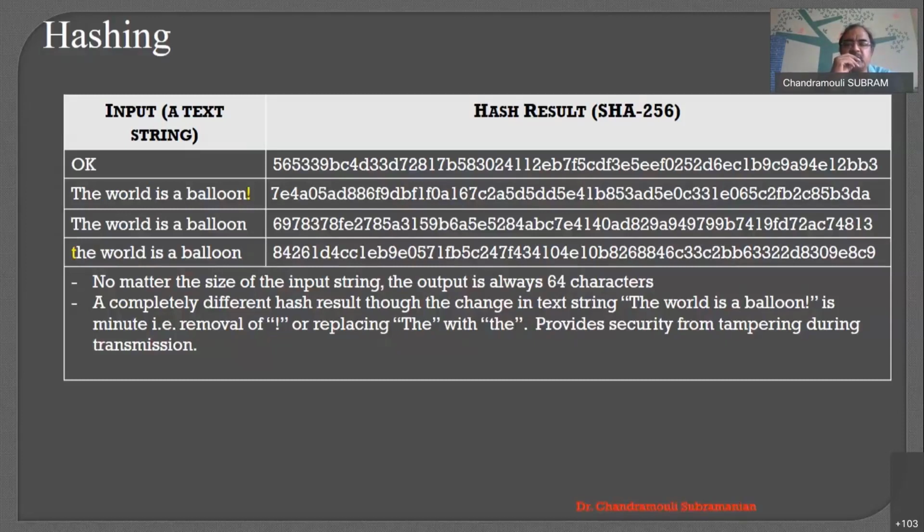Even, if you know programming, even a whole program can be given as an input. An object can be given as an input. A class can be given as an input. A string can be given as an input. Text can be given. A number can be given, right? Anything can be given as an input, but this hash algorithm uniquely creates 64 characters for you, right? So a completely different hash result is what makes this unique. That is how we identify the block when you move from